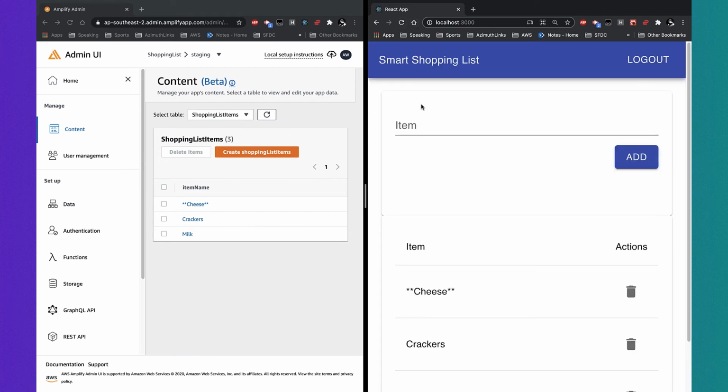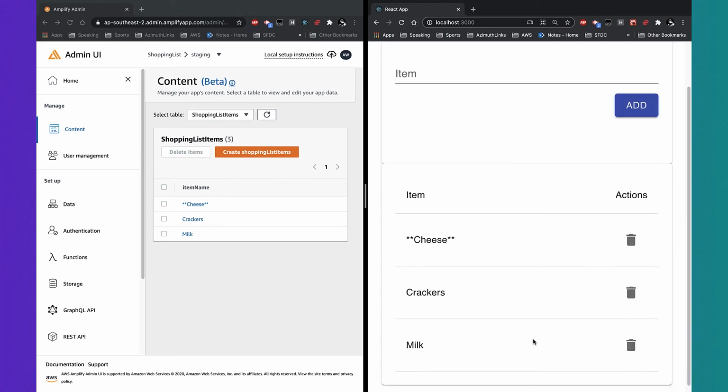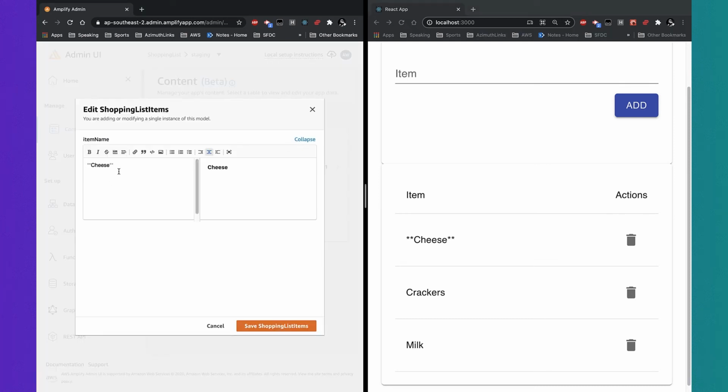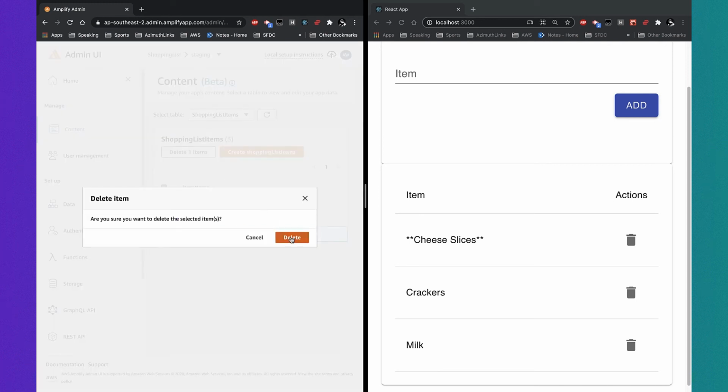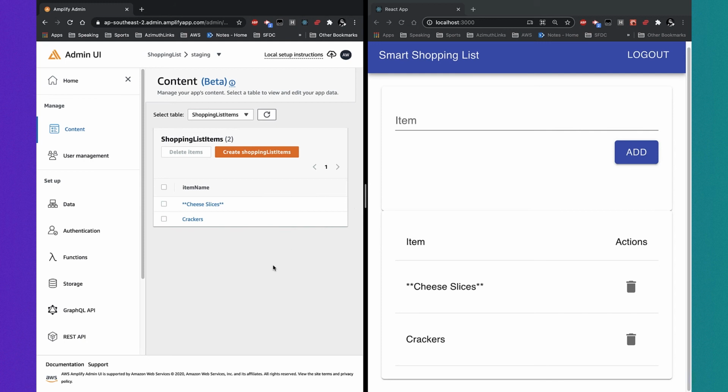Now let's see if we can update cheese. Today I feel like cheese slices instead of a full block of cheese. So I'm going to go to cheese slices, hit save, and you'll see right away that it's reflected inside my application. So that data syncing mechanism is working really well. Other things I can change, I can try and delete an item and see if that is also reflected. There we go, I deleted milk, and that's also being removed from my application. So my data is in sync across my application, which is great.